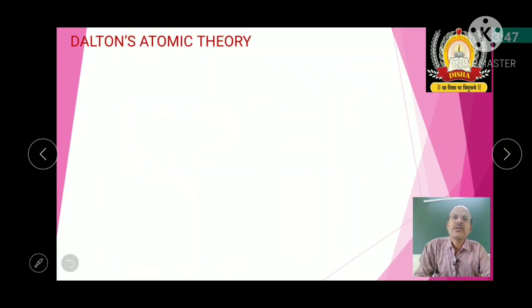Next comes, after these basic laws, Dalton proposed an atomic theory, which is the first fundamental theory related to this atomic concept. Before that, from the atoms' point of view, no explanation was there. So Dalton was the pioneer, the first person who explained about atoms.